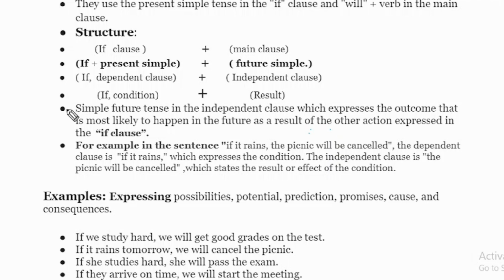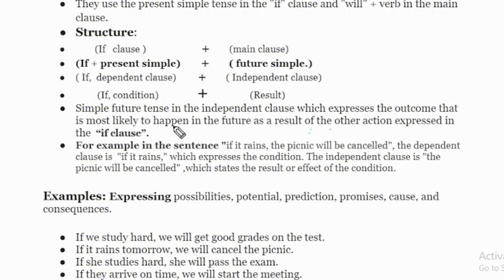So what is next and important? Simple future tense in the independent clause expresses the outcome that is most likely to happen in the future as a result of the other action expressed in the if clause.